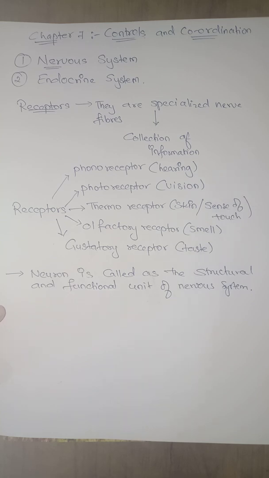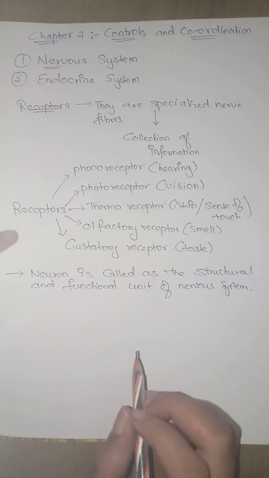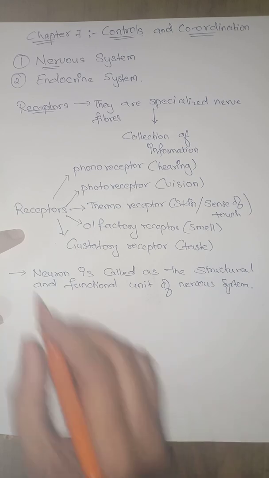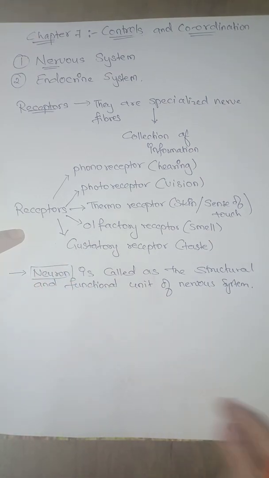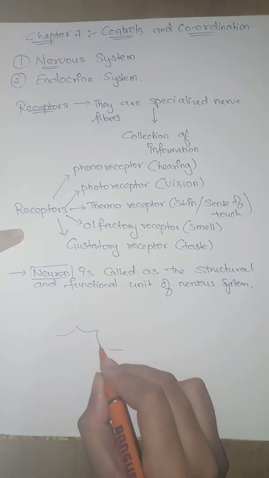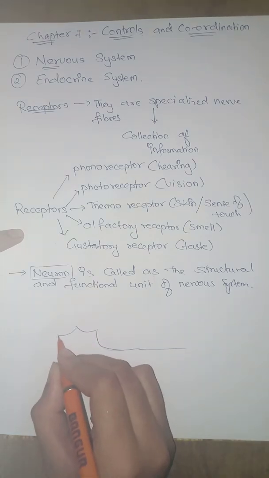So when we talk about the nervous system, we must know about the structural and functional unit of the nervous system. That is the neuron. Your neurons are called the structural and functional unit of the nervous system. And when we see the structure of a neuron, you can draw it in this way.